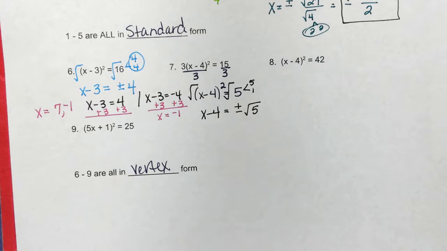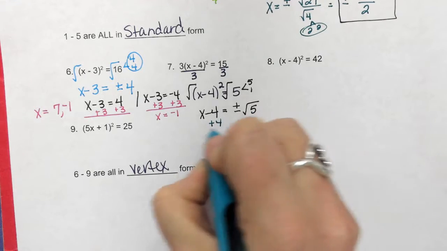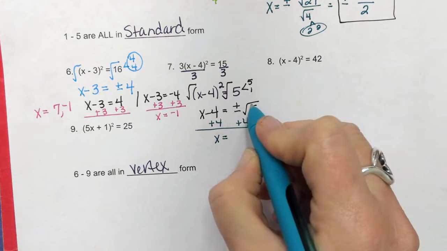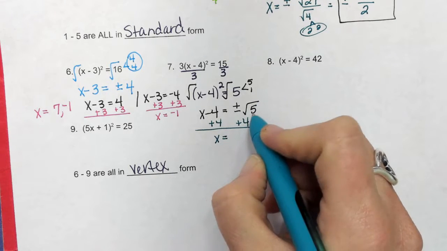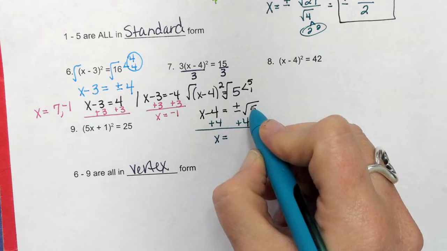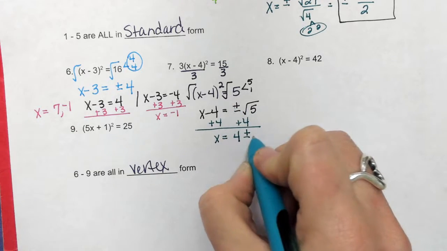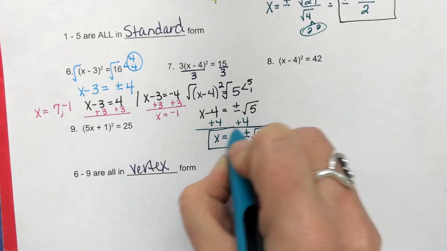So that leaves me with one more step, and I do have to get x alone. So I'm going to add 4 to both sides. 4 and the square root of 5 are not like terms because 4 is free and 5 is under a square root. So I'm going to write 4 plus or minus the square root of 5, because the plus or minus belongs to the square root of 5. And that is my answer.